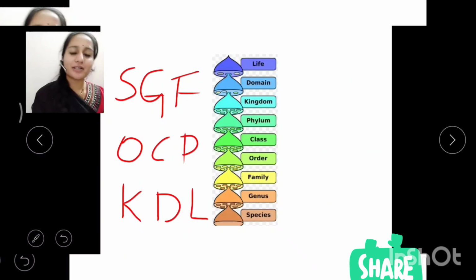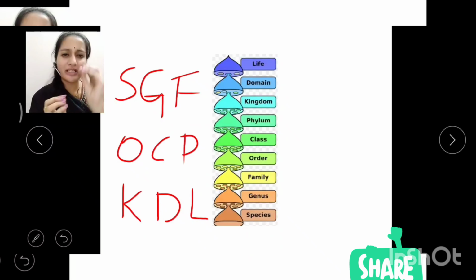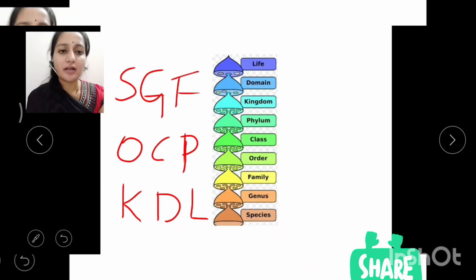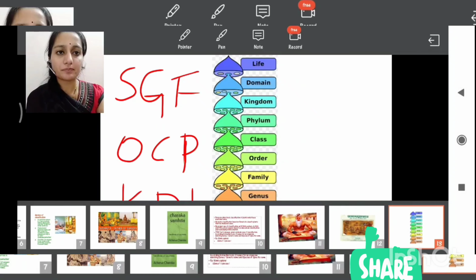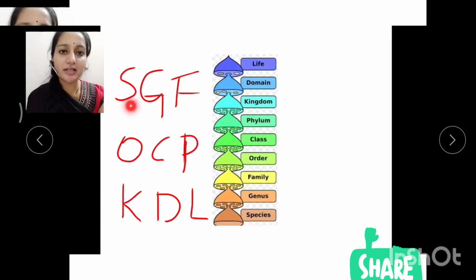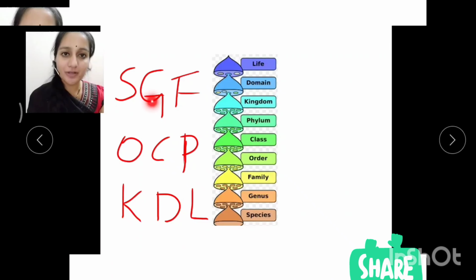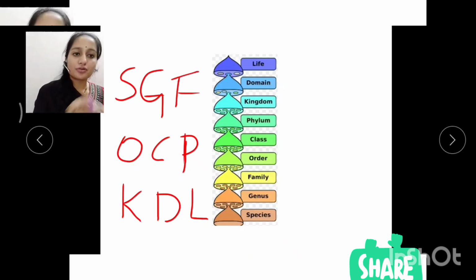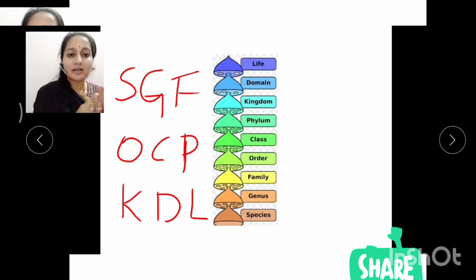If you remember only these terms, S indicates species, G genus, F family, O order, C class, P phylum, K kingdom, D domain, L life. In this way you can remember the whole hierarchy properly.